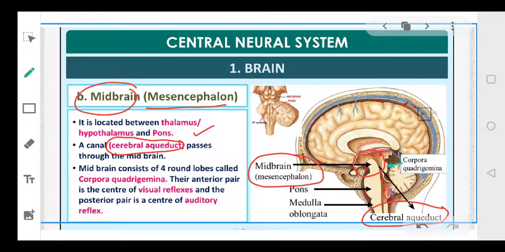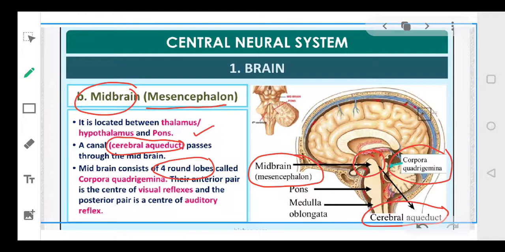So midbrain, the mid portion of the brain, it is present between the thalamus, hypothalamus and the pons, and it contains a canal which is called cerebral aqueduct. Then your mid portion basically is formed of 4 round lobes. आपका जो mid portion है उसमें 4 lobes हैं, 4 swellings हैं. Okay, there are 4 swellings, and all these swellings, they are together called as corpora quadrigemina. Okay, छोटी छोटी 4 swellings हैं, और इन चारों swellings को हम इकट्ठा मिलाकर कहते हैं corpora quadrigemina.